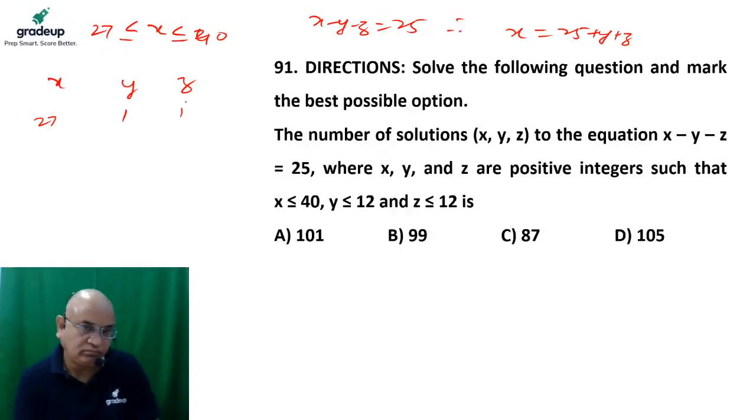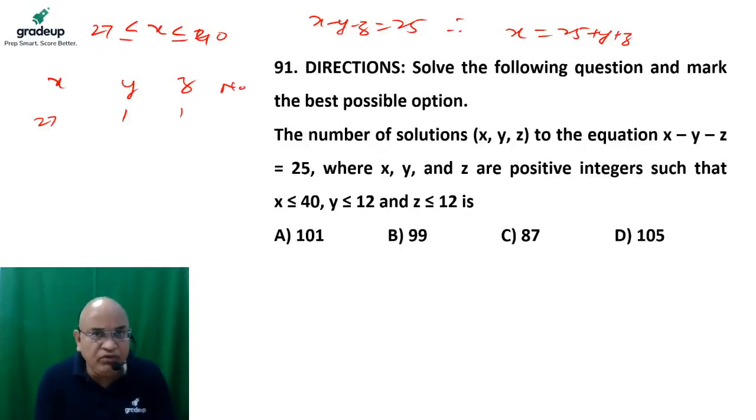Okay. So the number of solutions of that type is 1. If x is, let's say, equal to 28, then y and z might be 1 or 2, or 2 or 1. If y is 1, then z should be 2, and if y is 2, then z should be 1. So maximum 2 solutions are there.